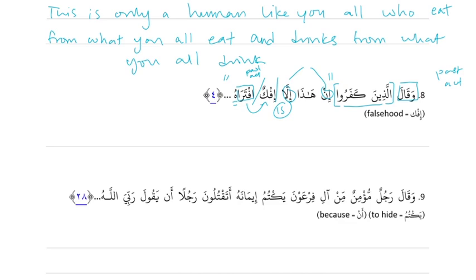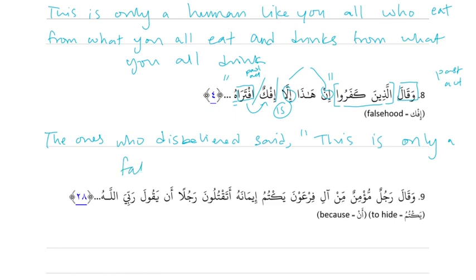Okay, let's translate. قال. Okay, so start with the doer. Those who disbelieved. Yeah, those who are the ones who disbelieved. Said. And then we start a quote. And then in and illa is only. So this is only. Good. This. And then ifk means falsehood. So this is only a falsehood. Okay. Which he has fabricated.